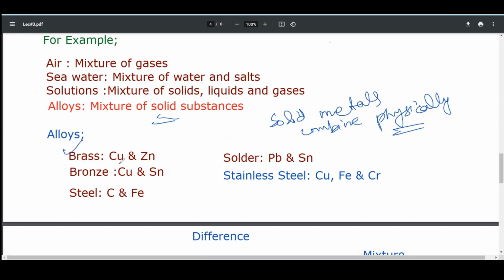Brass is a mixture of copper and zinc. Bronze is a mixture of copper and tin. Steel is a mixture of carbon and iron. Solder is a mixture of lead and tin, while stainless steel is a mixture of copper, iron, and chromium.